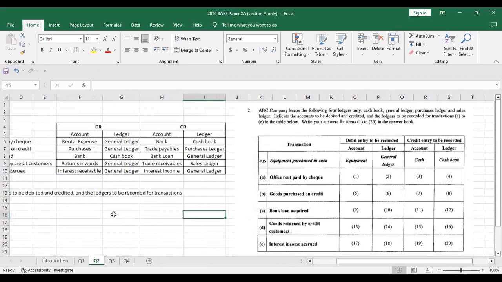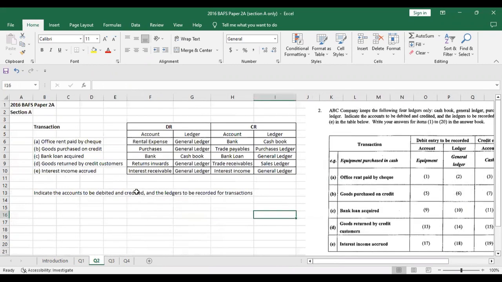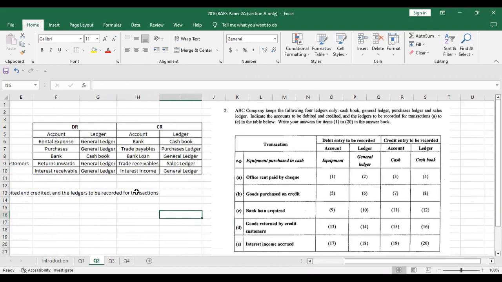Let's move to question 2. So this is question 2 from again section A, paper 2A. If you look at question 2, it's basically asking you to do some debits and credits, and also identify which ledger the entry will be recorded in, right? So they have also given you an example, which is equipment purchased in cash, right?